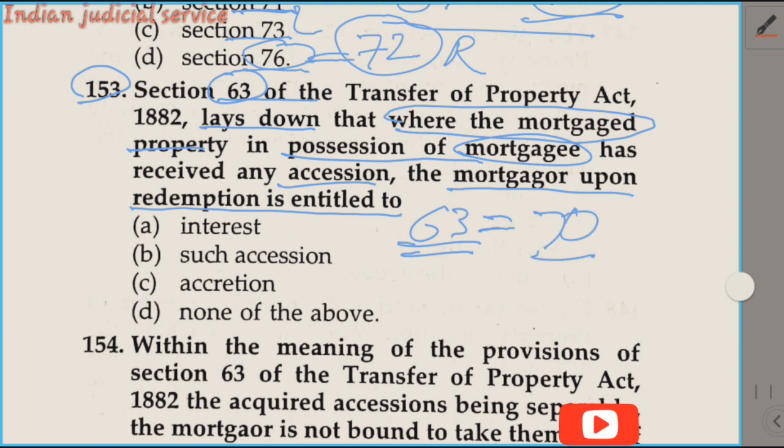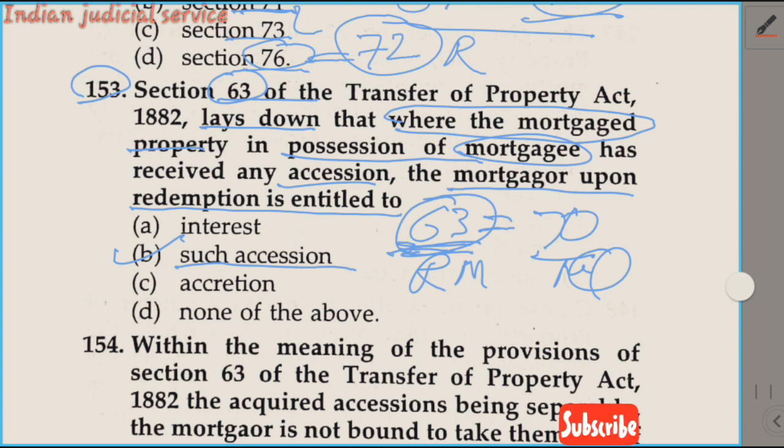Section 70 deals with accessions to mortgaged property for the mortgagee, and Section 63 deals with accessions to the mortgaged property for the mortgagor. So these are the rights of the mortgagor and these are the rights of the mortgagee. This is provided in Sections 70 and 63. So in the question, the mortgagor upon redemption is entitled to: option A, interest; option B, such accession; option C, accretion; and option D, none of the above. So the answer is option B, such accession, that is, such improvement or growth in the property. So the answer is option B.